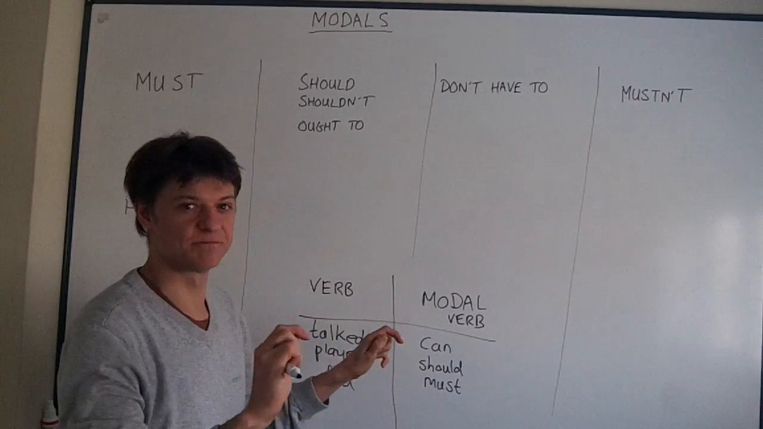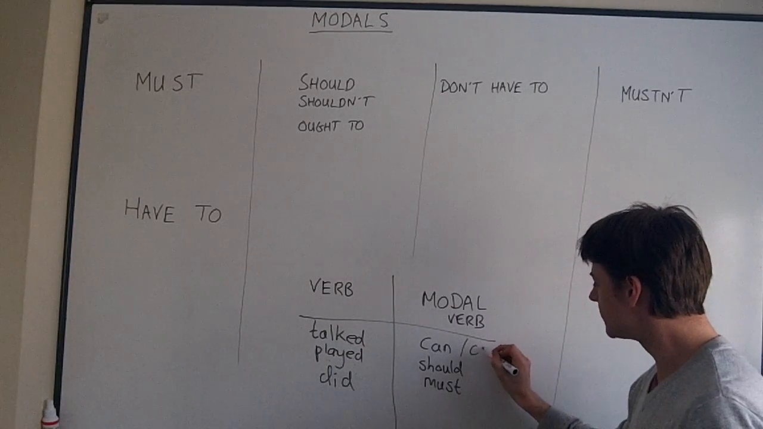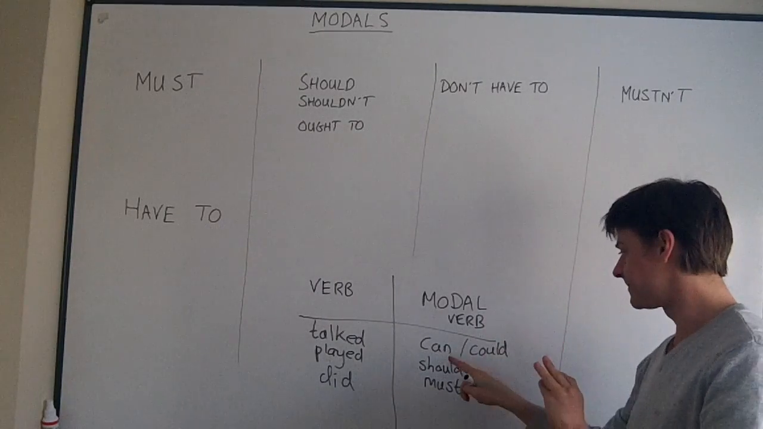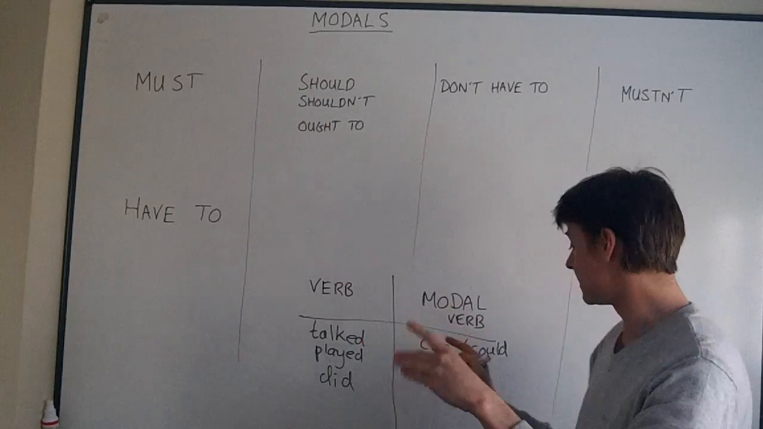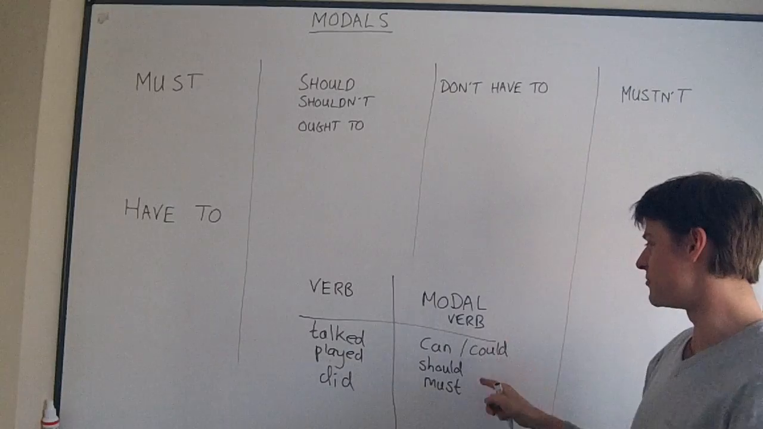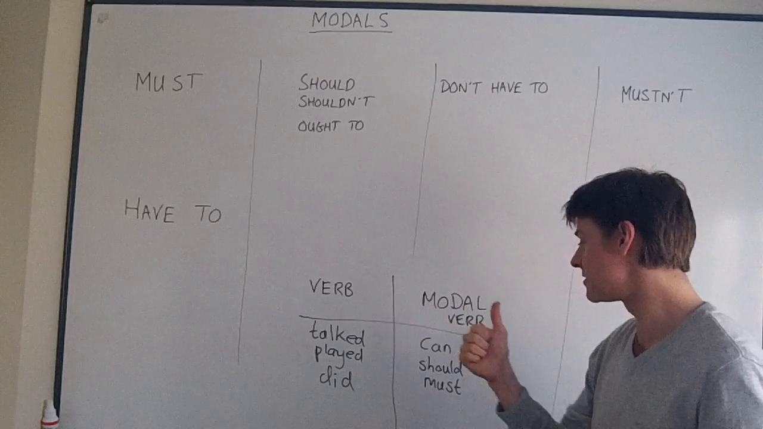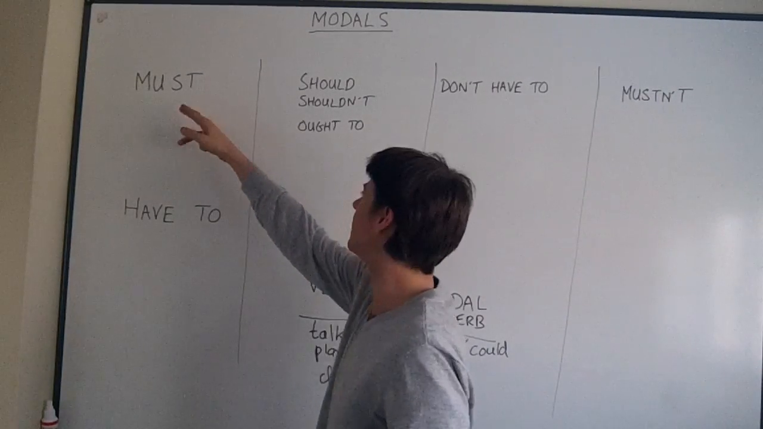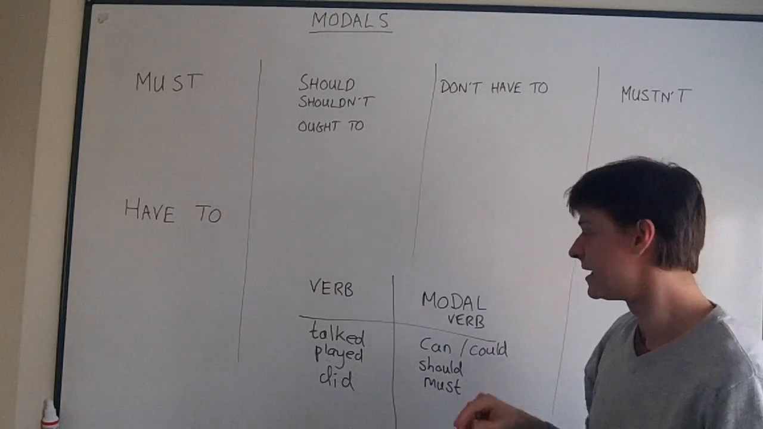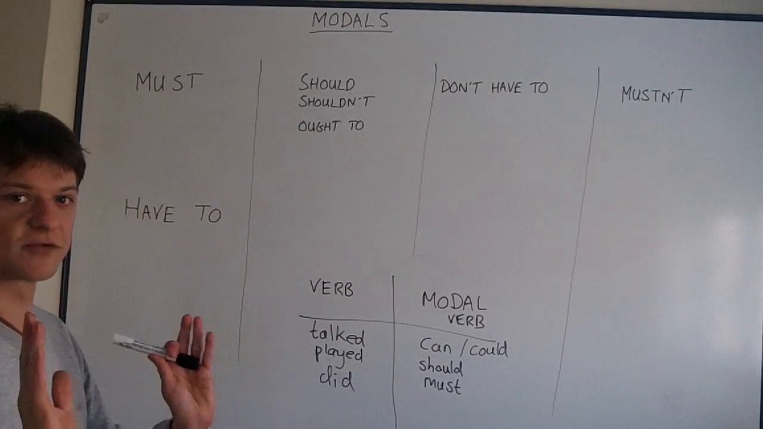Can is an exception. Can has the past form could. Okay, so can is an exception. It has past form could, but you don't say he coulds or she coulds or she cans. No S with modal verbs. So modal verbs are special. They don't have a past form usually. There is no past of must, no past of should or shouldn't, and no past of mustn't. And there's no he or she form. Okay, that's what a modal verb is.